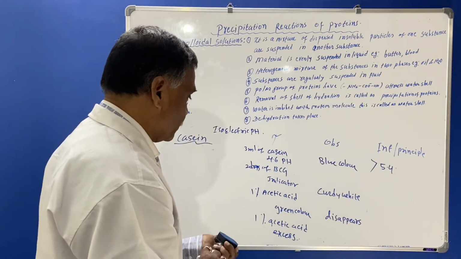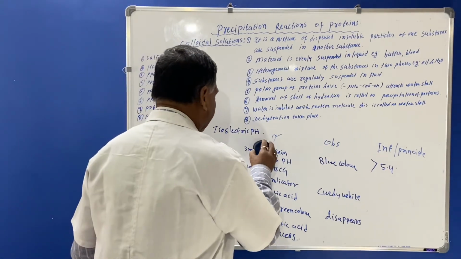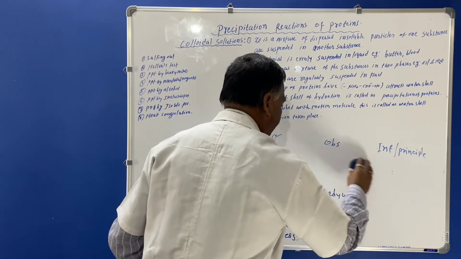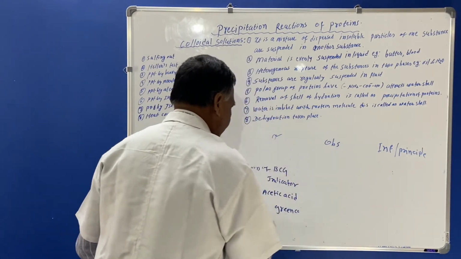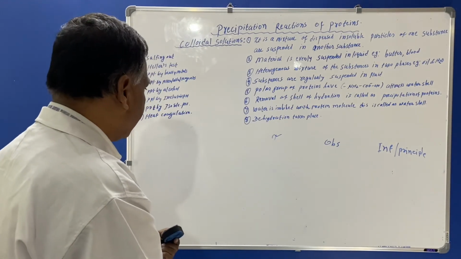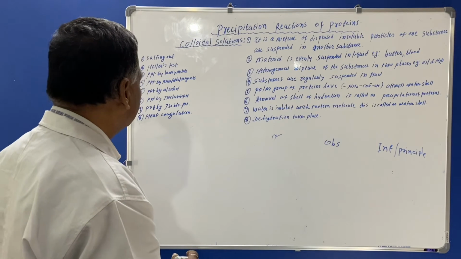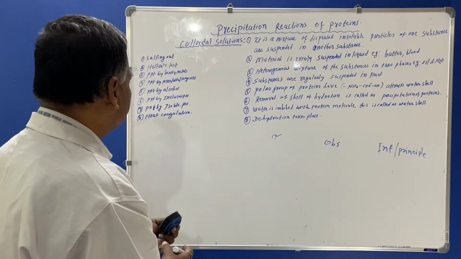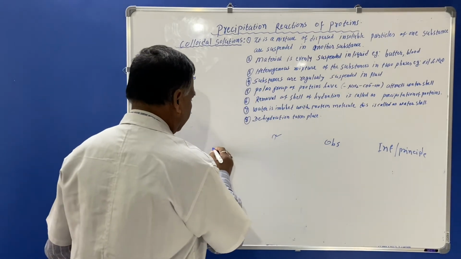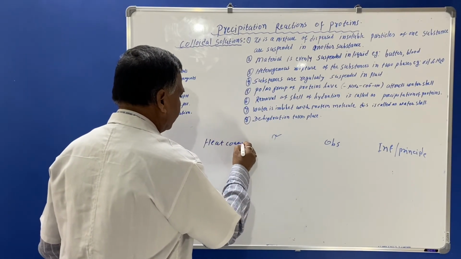So here you must know the precipitation of protein at isoelectric pH. You must know that these are some tests belonging to precipitation reactions. Then we can see precipitation by heat coagulation. Precipitation by heat coagulation.